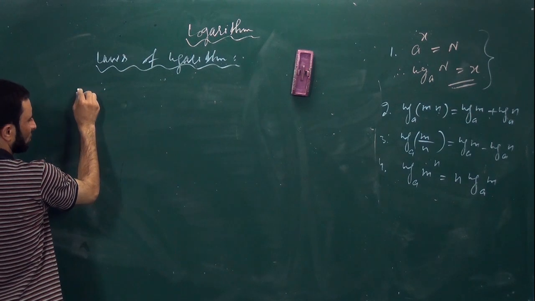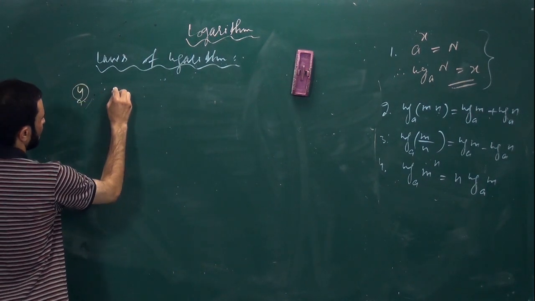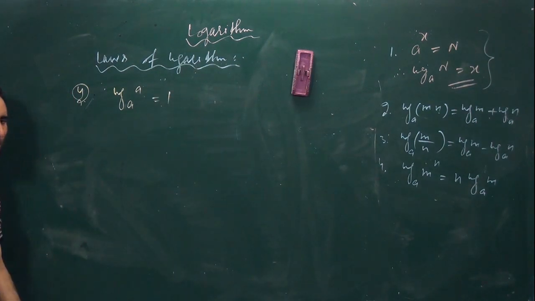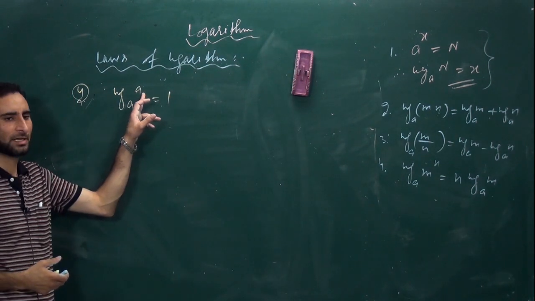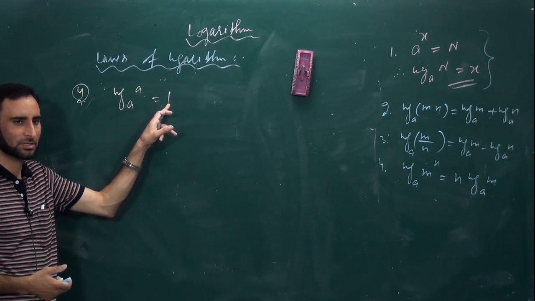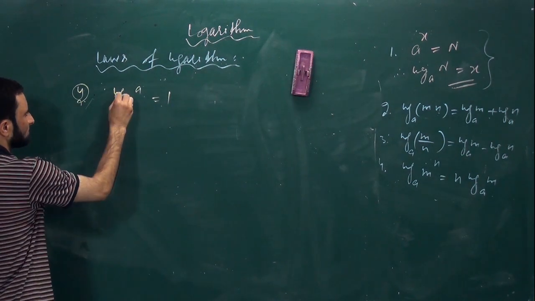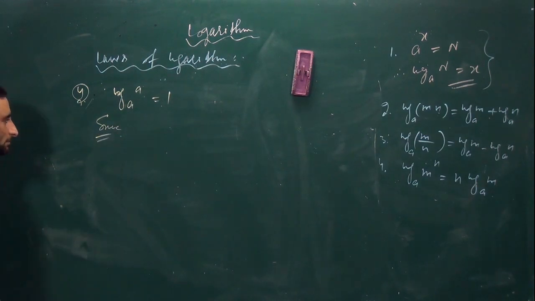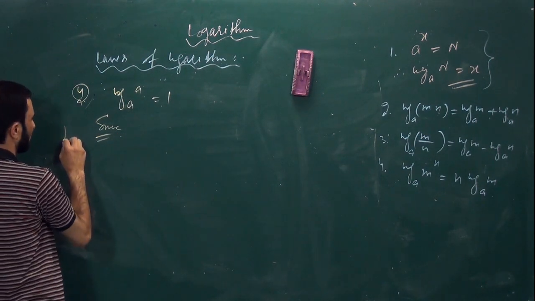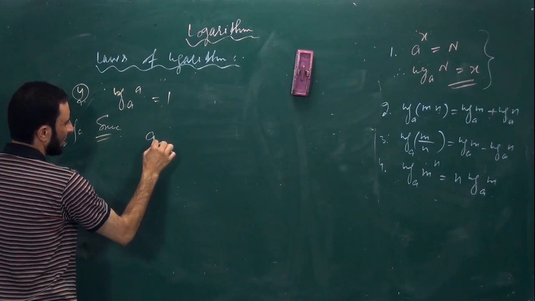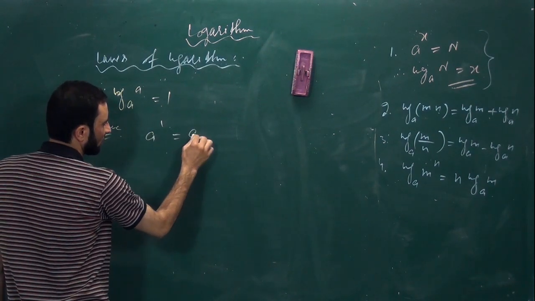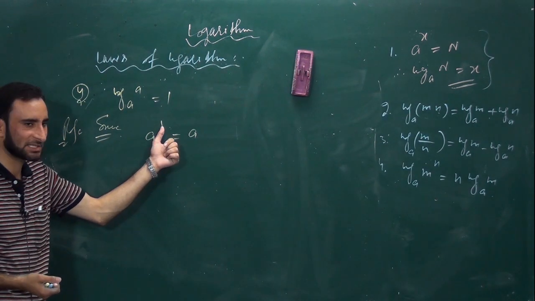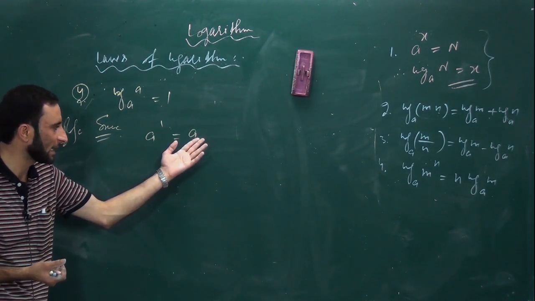Law is like this. Fourth law. Log of A to the base A equal to 1. What do you mean by that? Log of any number to the same base is equal to 1. Since, the proof: A to the power 1 is equal to A. You have multiplied A how many times? Just one time. So it will be A again.